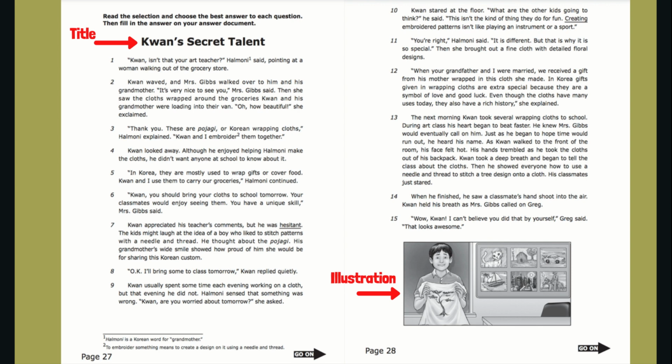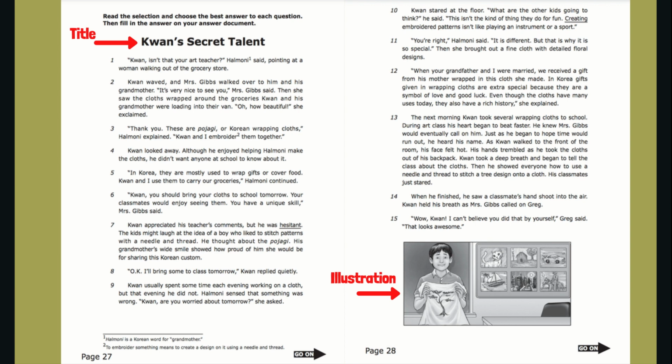I have already identified two text features in our passage. We have the title, which is Kwan's Secret Talent. The title is always at the top. And we also have an illustration down at the bottom. Remember, an illustration is a picture that someone drew. Someone drew this. These are two of our text features in our passage.